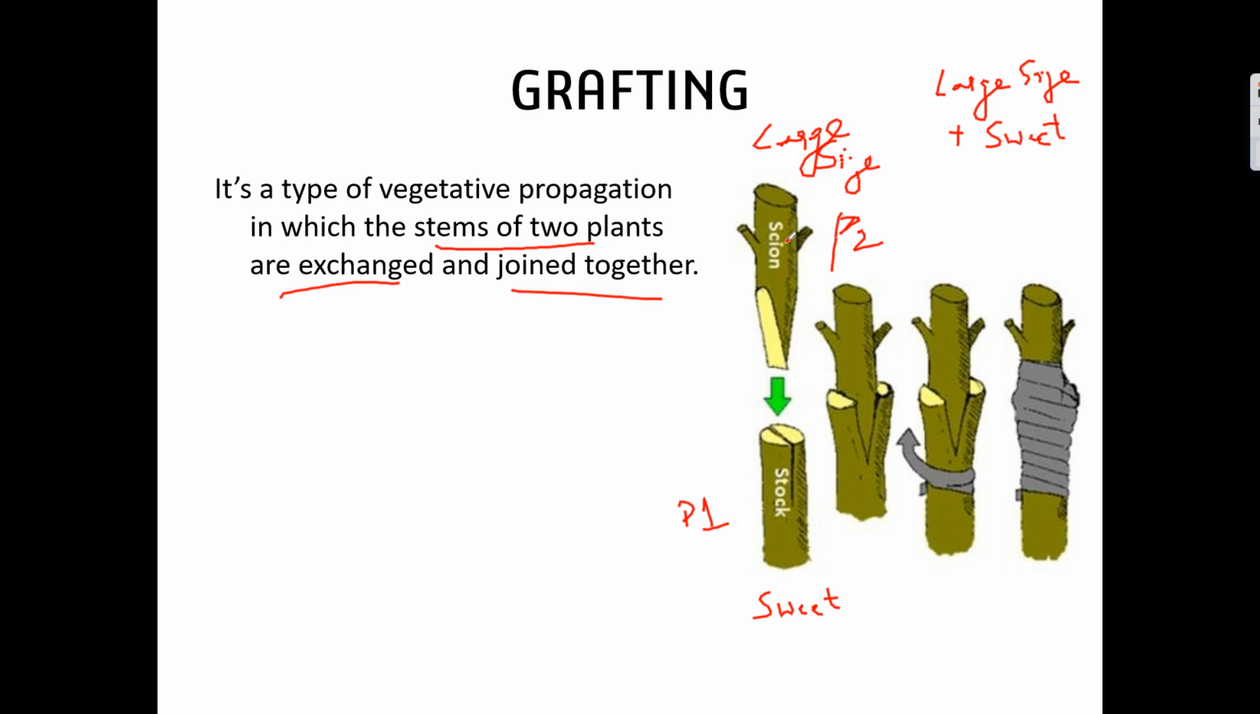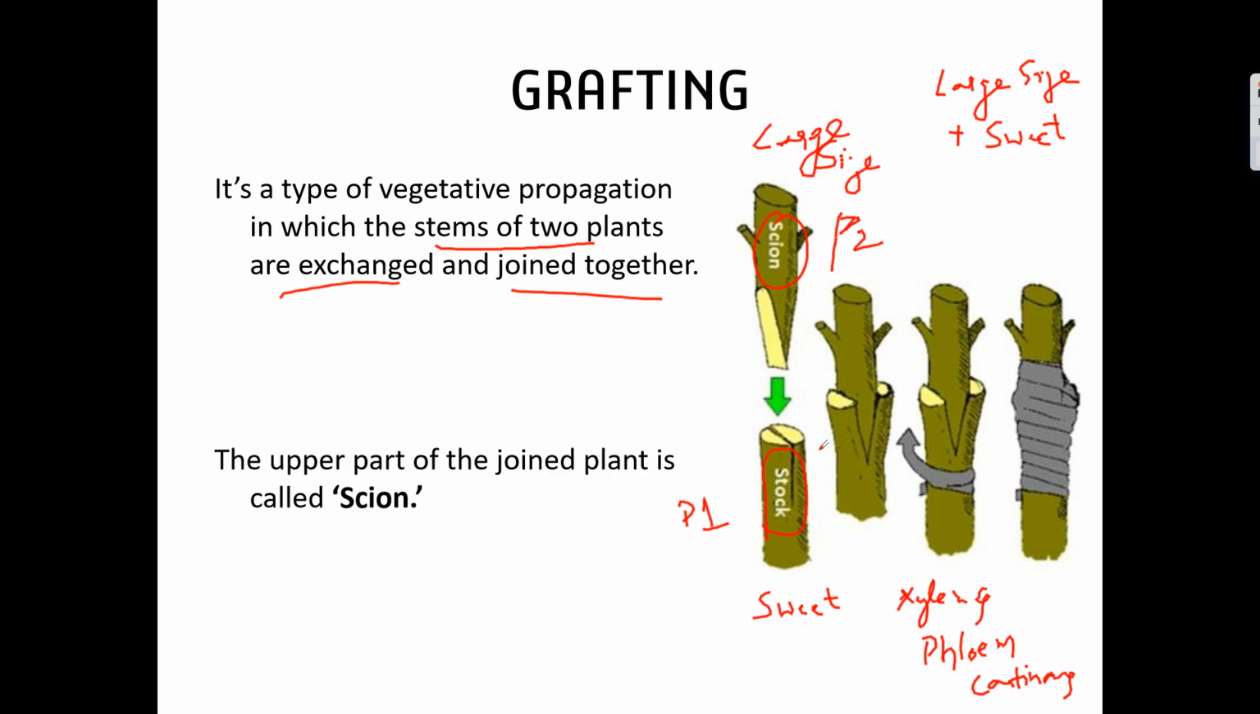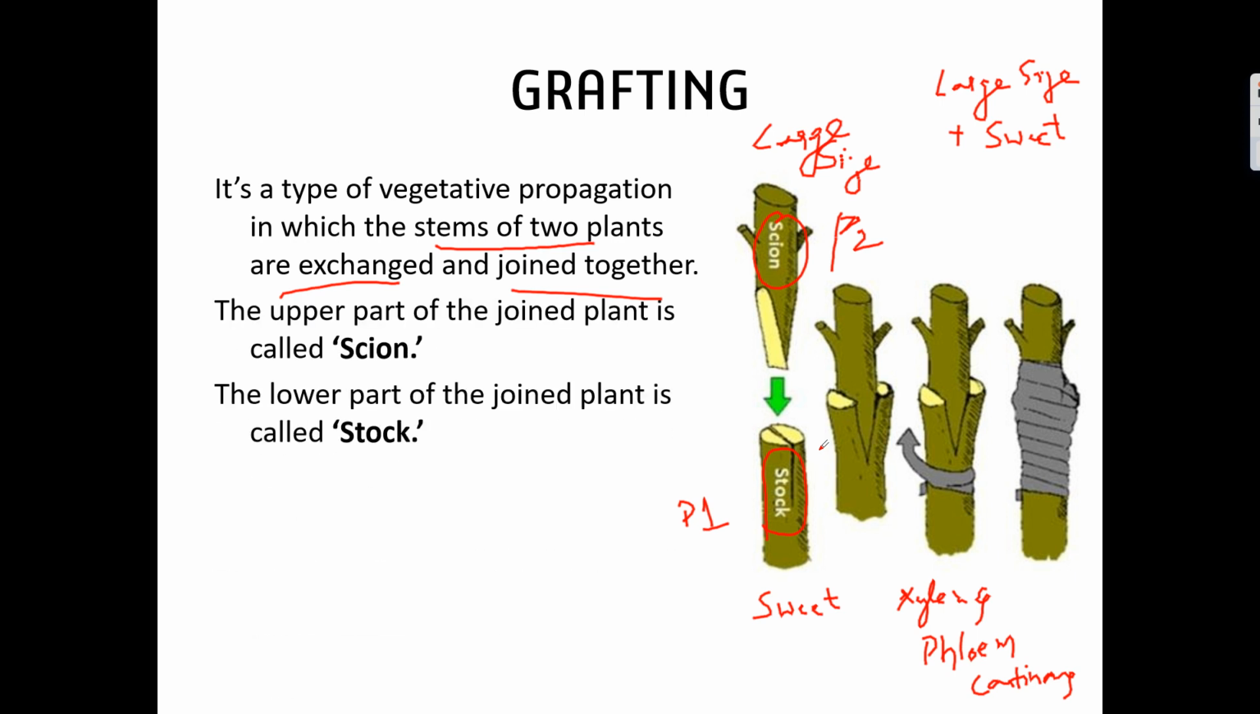Okay, so the plant which is in the upper region is called the scion, and the plant which is in the lower part is called the stock. We need to make sure that the xylem and phloem are continuous. Only if the xylem and phloem are continuous will the upper scion part survive. Otherwise, it will get dried and it will die. So the upper part is called scion and the lower part is called stock.